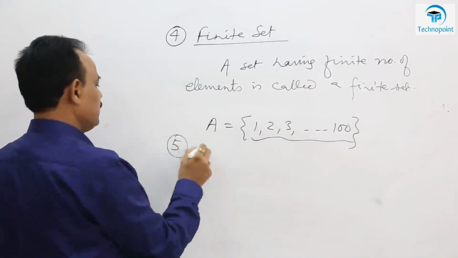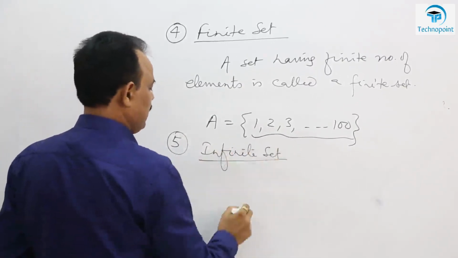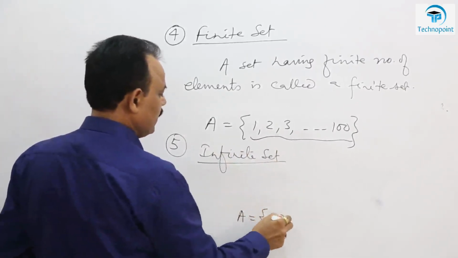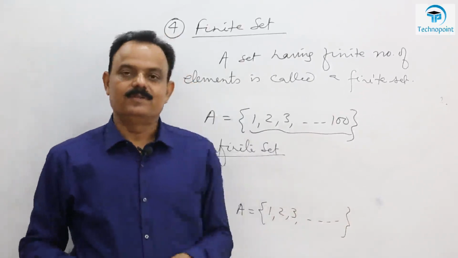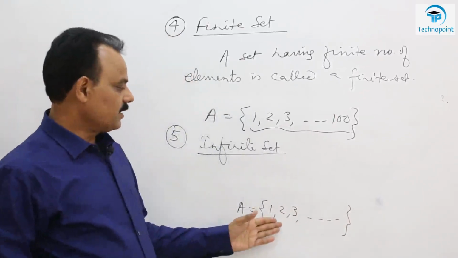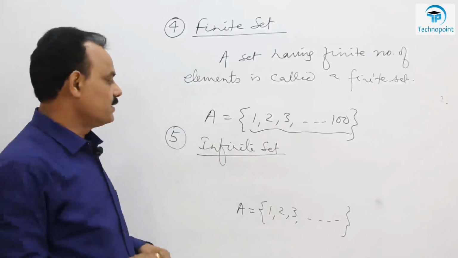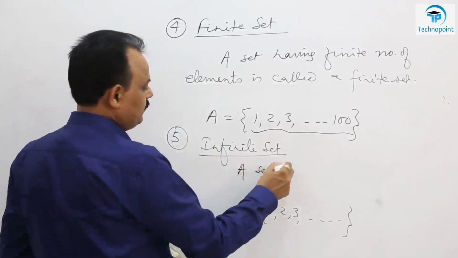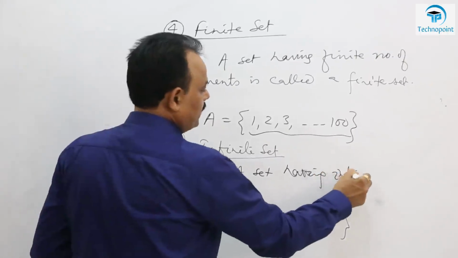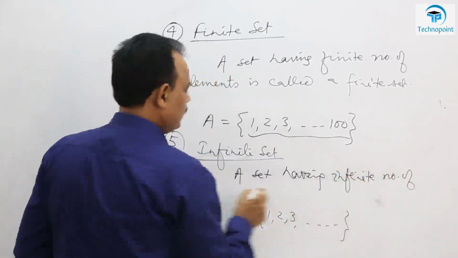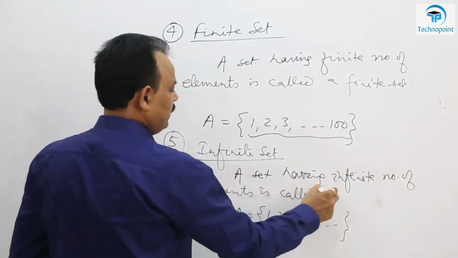And what is an infinite set? Obviously, a set having infinite number of elements. Suppose the set of all natural numbers, not confined, all natural numbers, it may go up to infinity. So in this case you cannot count the number of elements, so this is an example of an infinite set. So a set having infinite number of elements is called an infinite set.